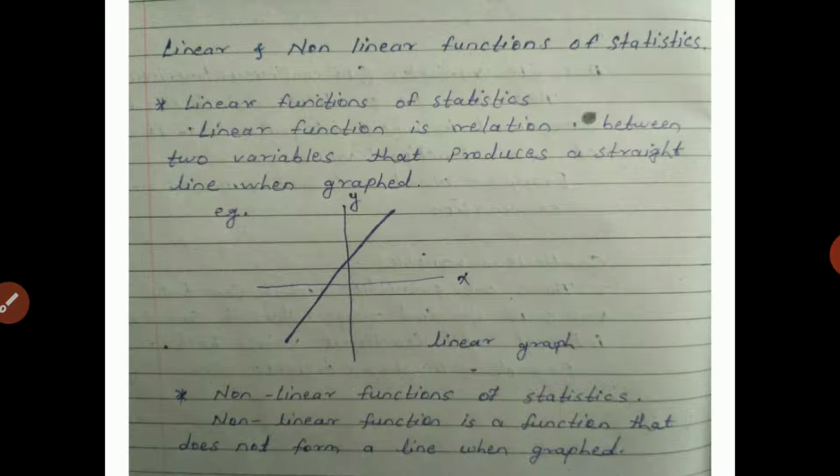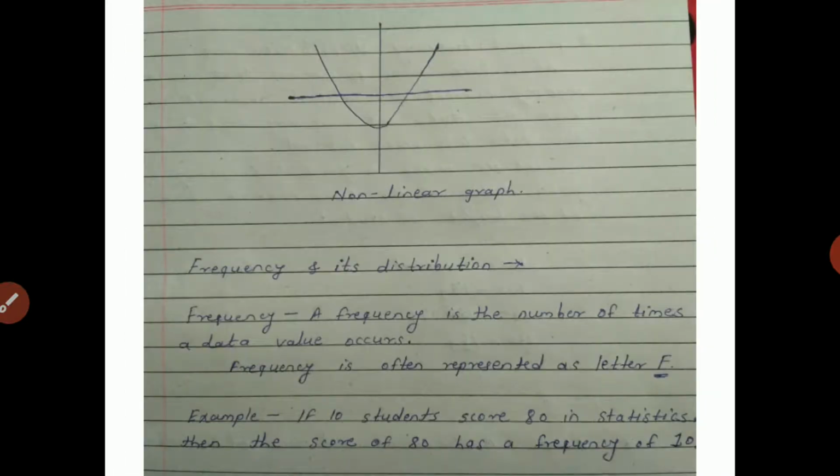In case of non-linear functions of statistics, a non-linear function is a function that does not form a line when graphed. So it's just the opposite of linear functions of statistics. In linear function, it produces a straight line, while in case of non-linear, it produces a bell shaped or any kind of shape, but does not produce any straight line in a non-linear graph. So the next statistical term is frequency and its distribution.